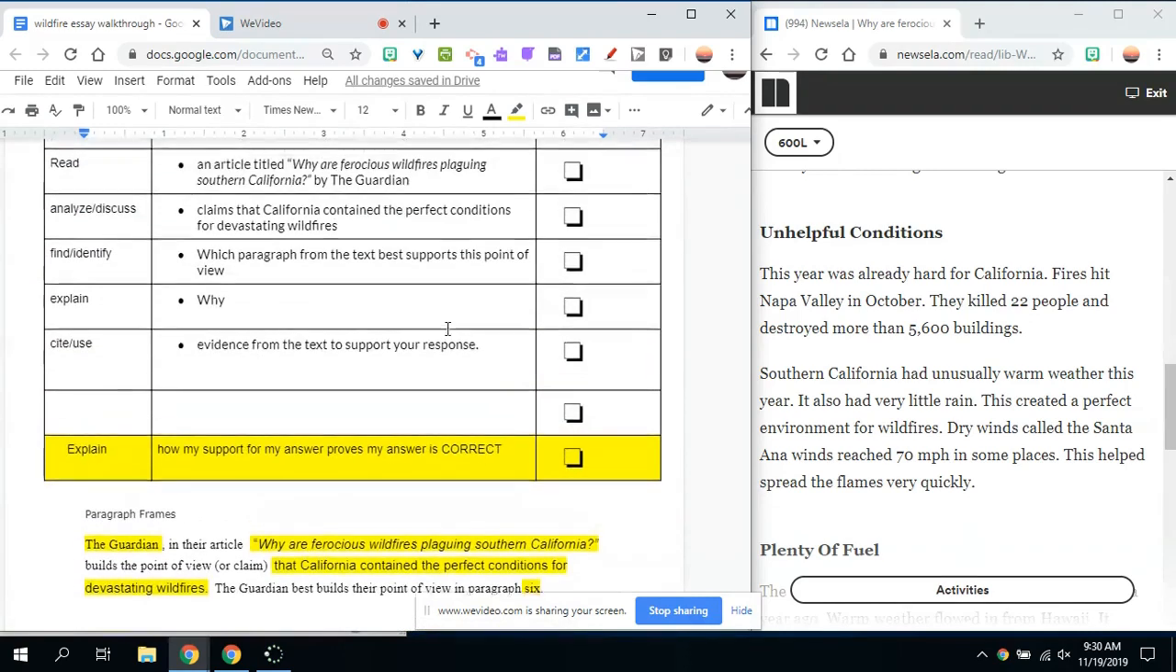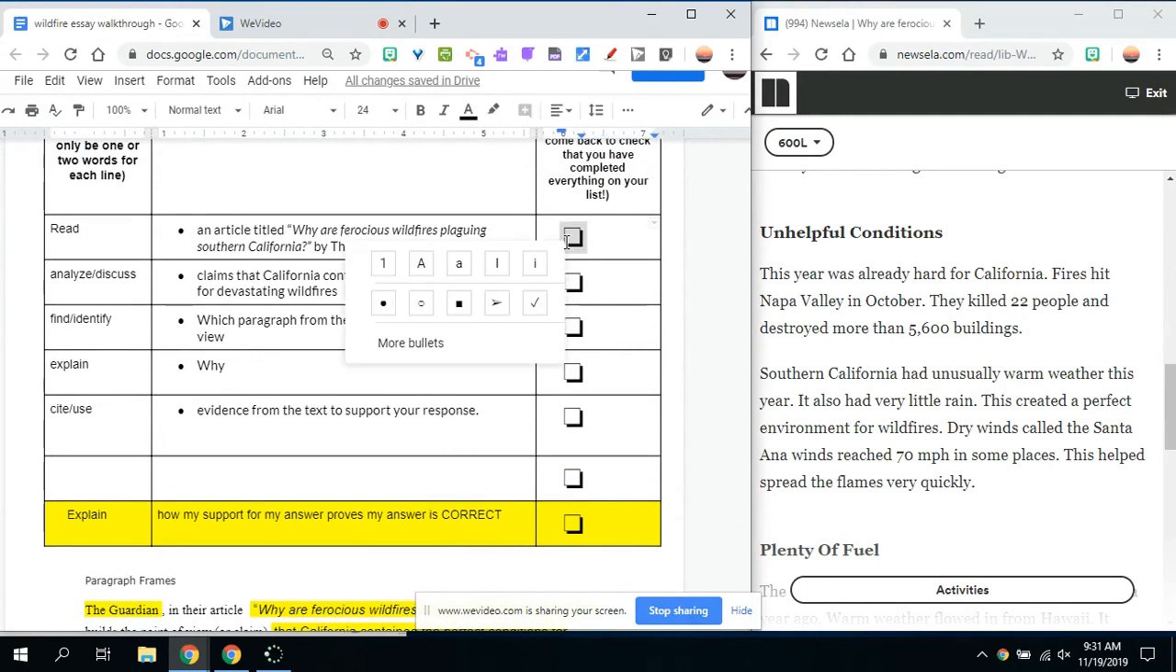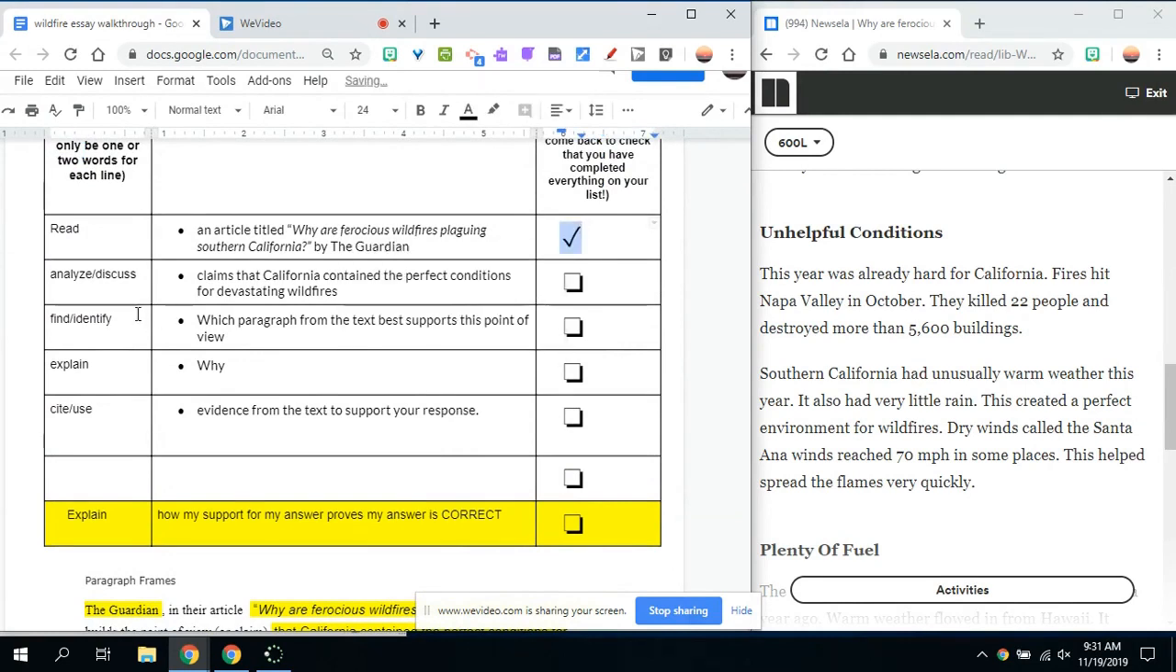If I go back up to my do-what chart, did I read an article? Yes, I did. I read that article. I'm going to check that box off. Did I analyze and discuss the claims that California contained the perfect conditions for devastating wildfires? Yes, I did. Did I find or identify which paragraph from the text supports this point of view? Yes, I did. It was paragraph 6. Did I explain why? Yes, I explained that it was due to the warm, dry conditions and the winds that helped to spread the fires once they started.